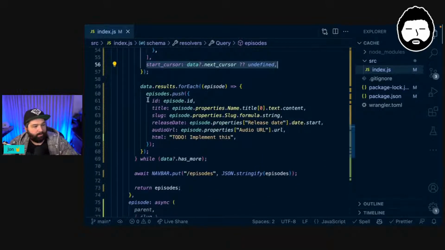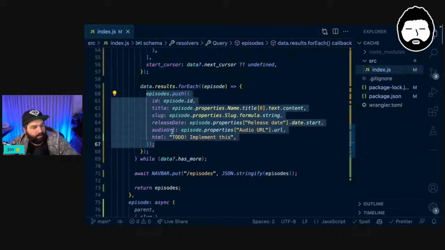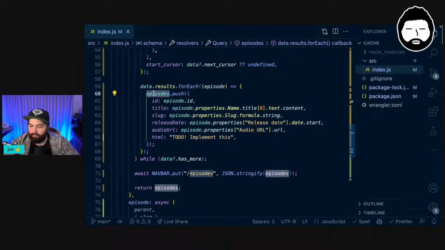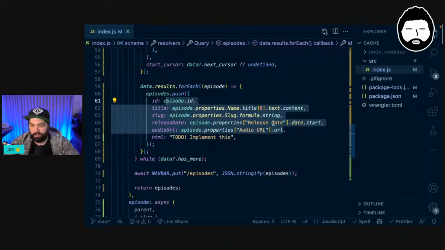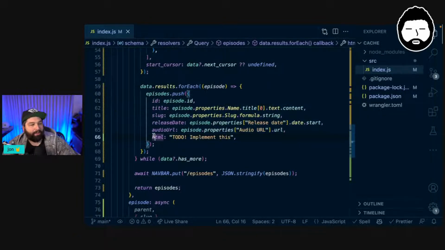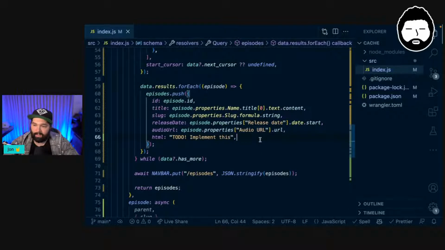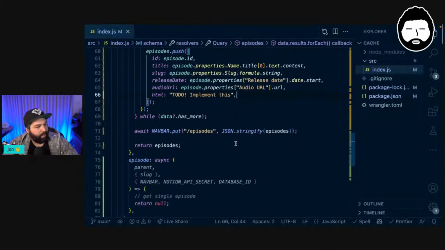So then we're iterating over all of those, and we are creating this new array of episodes that is just a collection of objects that has ID, title, slug, release date, audio URL. And we're pulling those out from the ridiculous structure that Notion gives us back. And then we've got HTML here, and I've just added a to-do to implement this because, yeah, it's a little bit complicated. We might do a whole episode on that one.